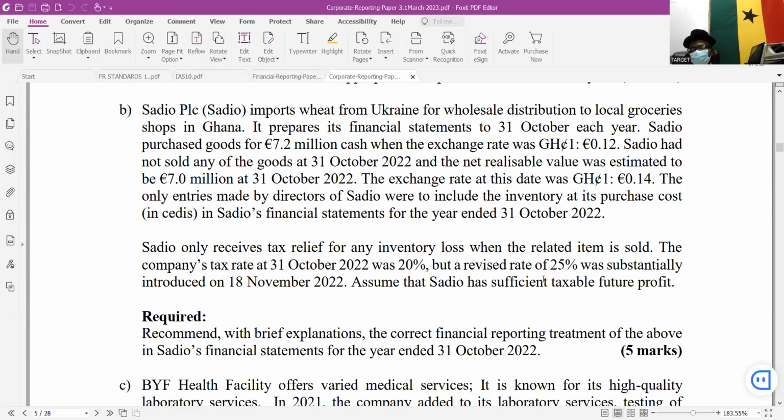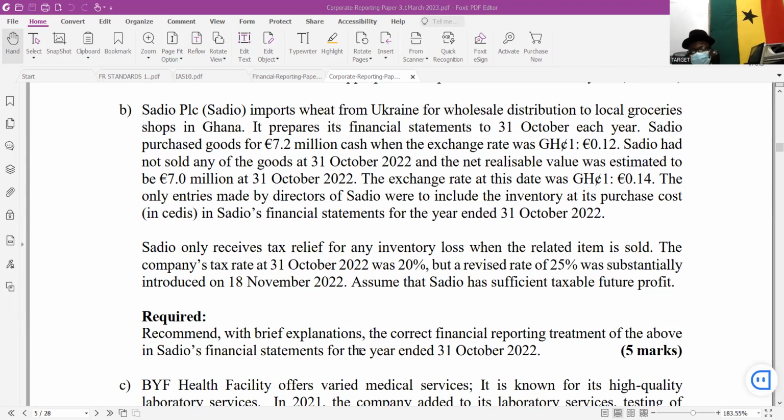Assume that Sedio has sufficient taxable future profits, and receives tax relief for any inventory loss. Sedio PLC imports wheat from Ukraine. Recommend, with brief explanation, the correct financial reporting treatment.